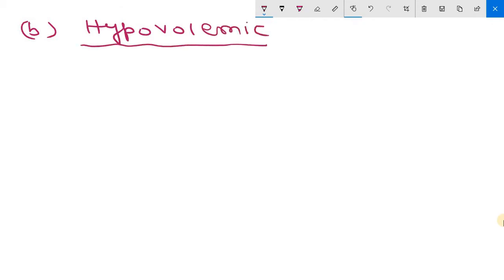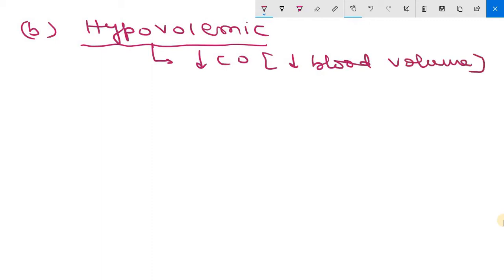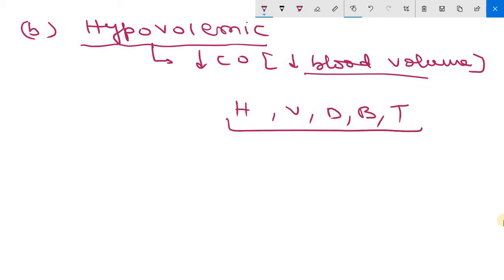Now, the next one is hypovolemic shock. It results from low cardiac output, and that is due to low blood volume. Low cardiac output due to low blood volume leads to hypovolemic shock. Mainly it is related to low blood volume. Low blood volume means fluid loss, that may be by hemorrhage, vomiting, diarrhea, burns or trauma. They are the common reasons in which blood volume decreases, that lead to hypovolemic shock.